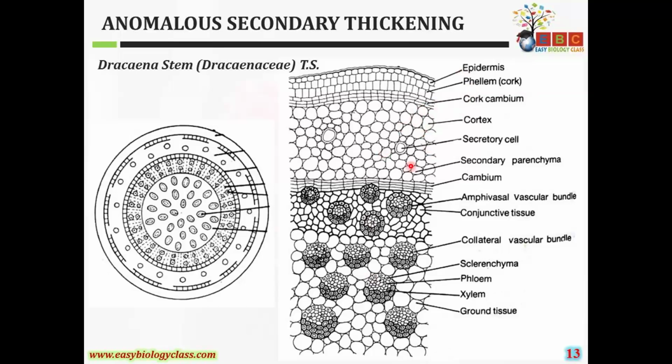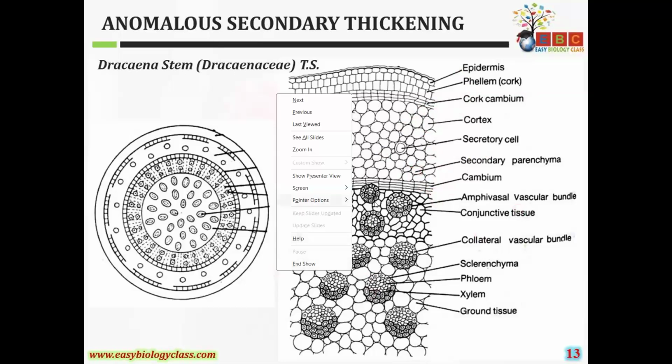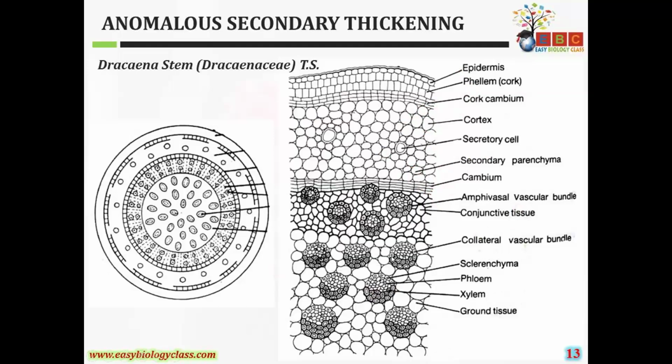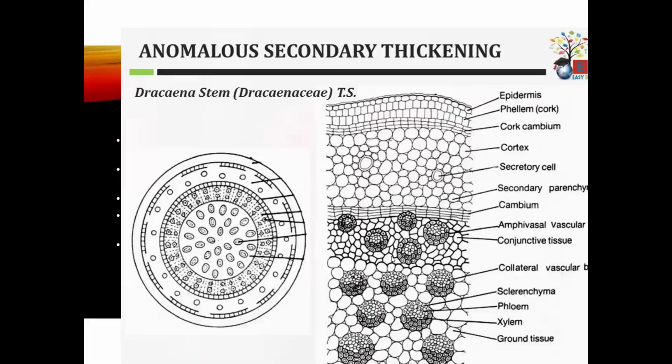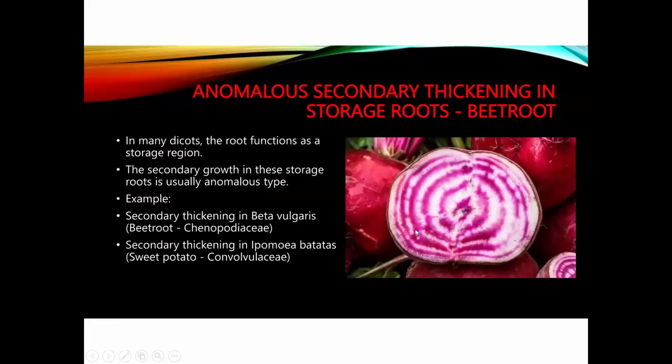This is the cortex and secretory cells. This one is a secondary parenchyma and this one is a cambium. So like this, it produces the vascular bundles. So this is about the anomalous secondary growth in Dracaena.